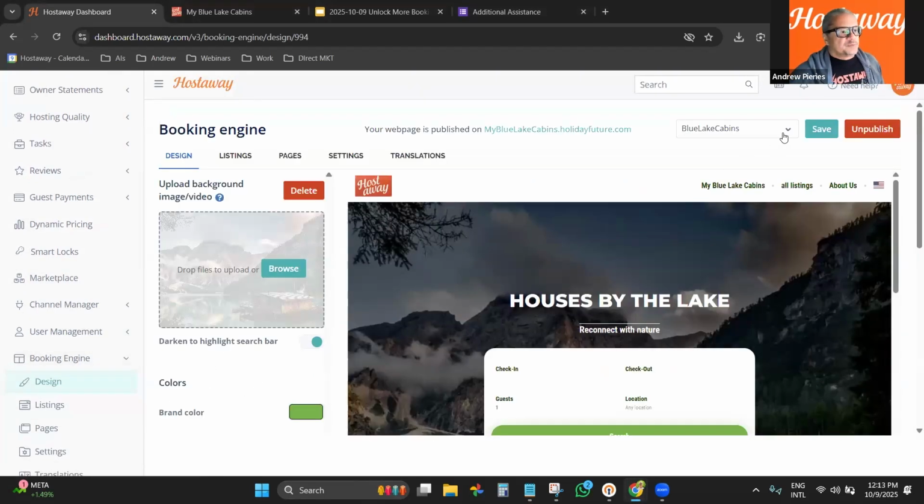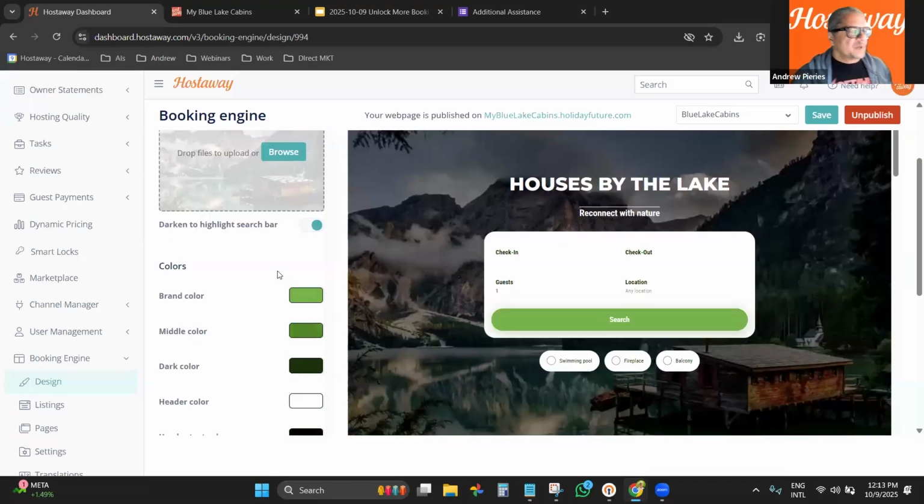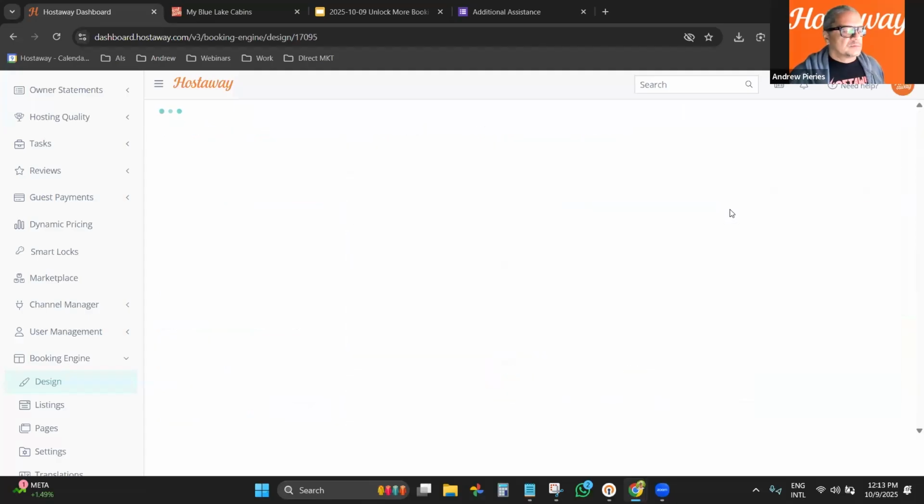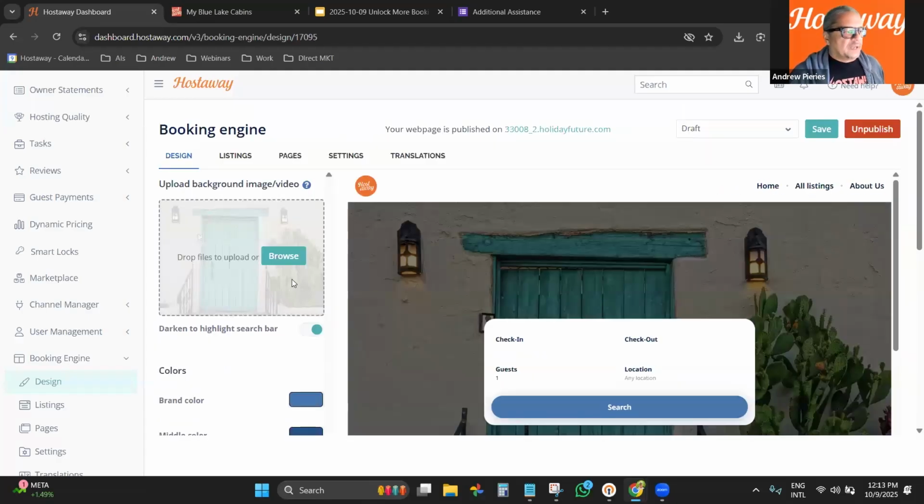So booking engine, first of all, you can have more than one, right? So you can have different ones. This one I customized, so I'm going to show one that I have customized. I have added the information, but it usually comes with that image, right? Just a placeholder here, on the hero image and everything.